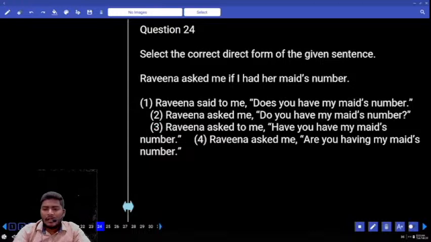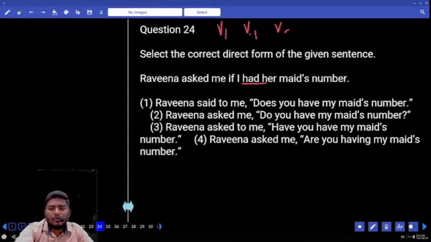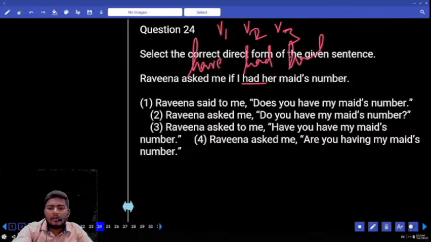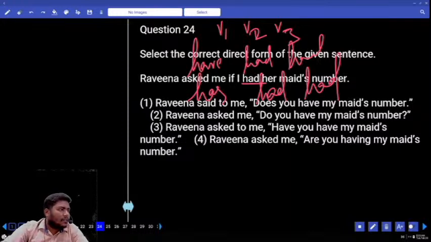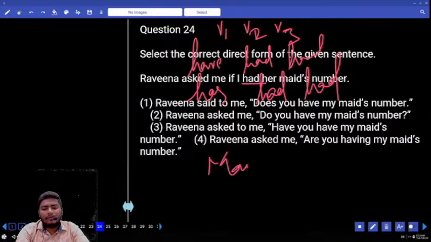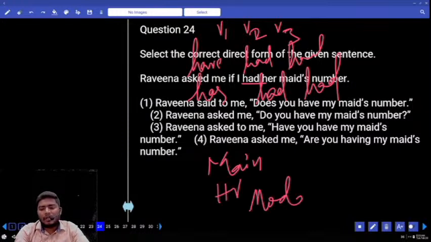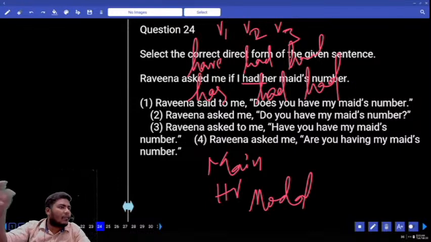No. Okay. Now remember, the verb forms of have are these. V1, V2, V3: have, had, as well as has, had. Verb forms can be used as main verbs, as well as helping verbs, as well as modal verbs. This is the special quality of have forms.